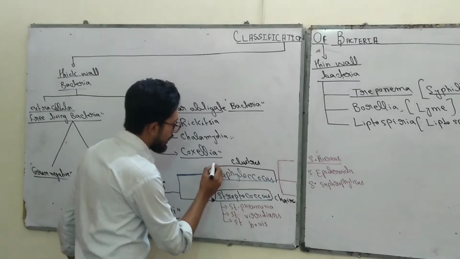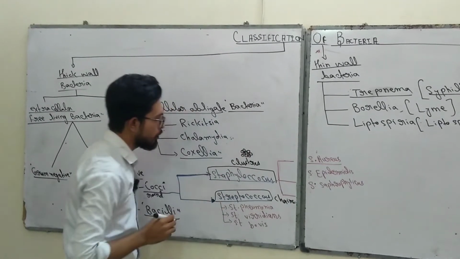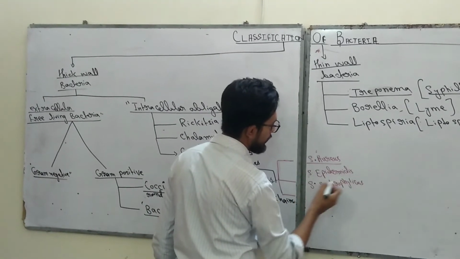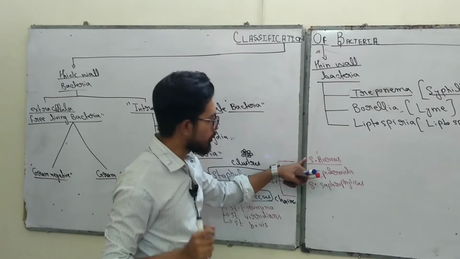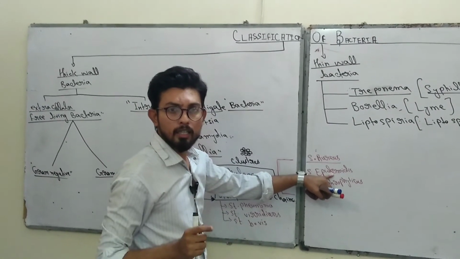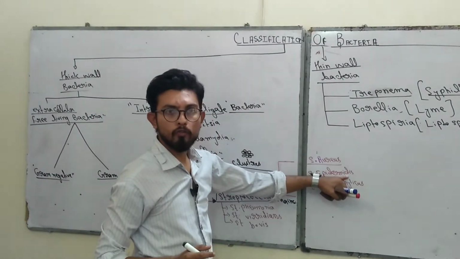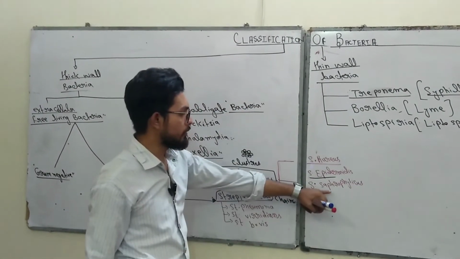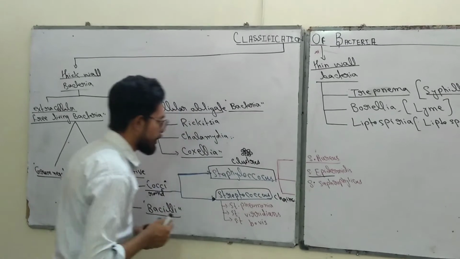When round shaped bacteria are found in the form of groups, they are called Staphylococcus. And Staphylococcus are further divided into Staphylococcus aureus, Staphylococcus epidermidis, and Staphylococcus saprophyticus. Staphylococcus aureus is the main cause of toxic shock syndrome, and Staphylococcus epidermidis is a very important causative agent for the skin. It is also the normal flora of skin. And Staphylococcus saprophyticus is a very important causative agent of urinary tract infections.